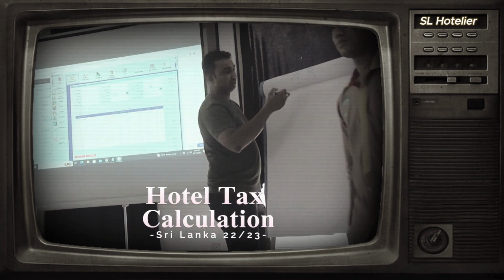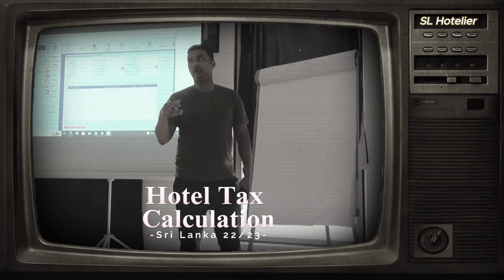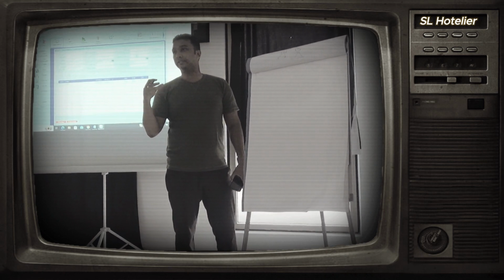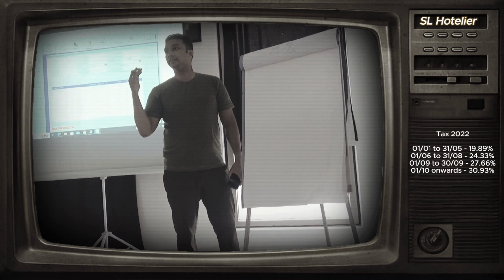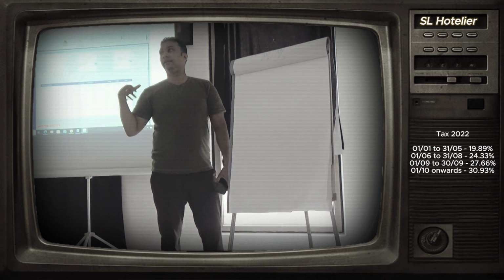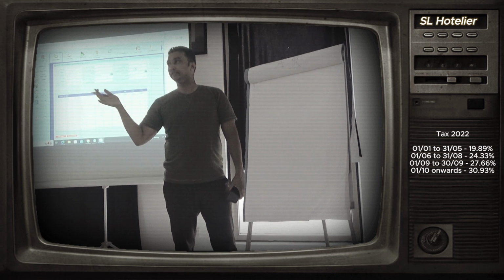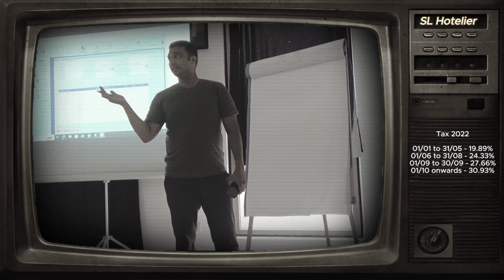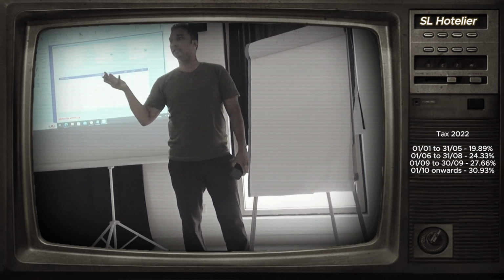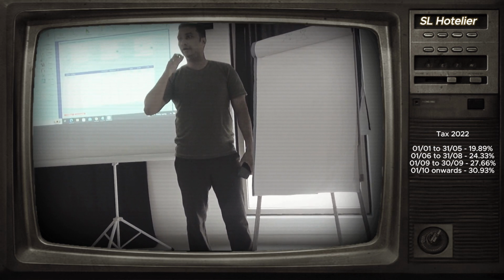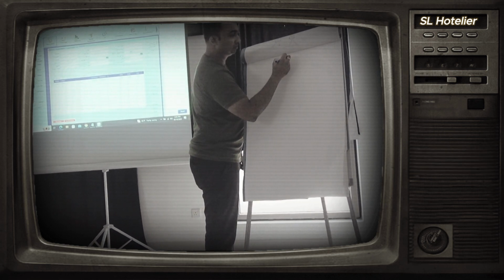Because in this country, last year we had a few tax revisions. At the start of the year we started with 19.89, then it went up to 24.33%, and within a month it changed again. It went up to 27.66, and after a month, starting from 1st October, it went to 30.93, which is the one we are using right now. So after 1st October last year, the tax is the same, 30.93.